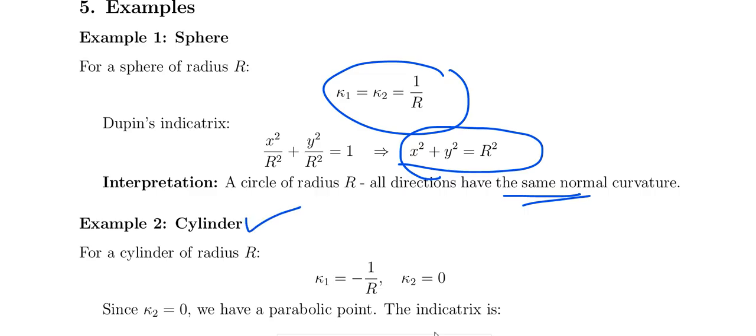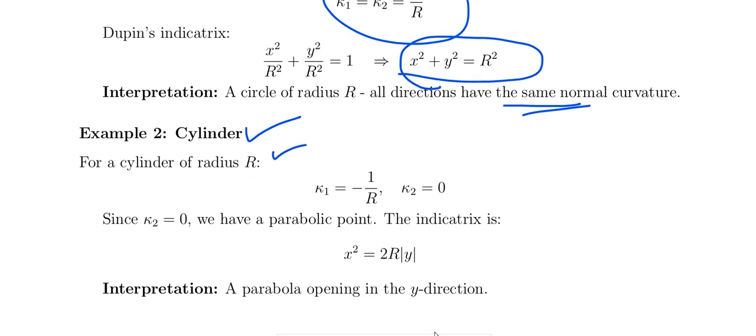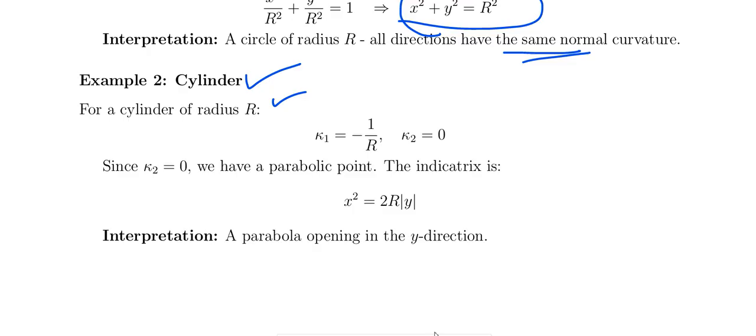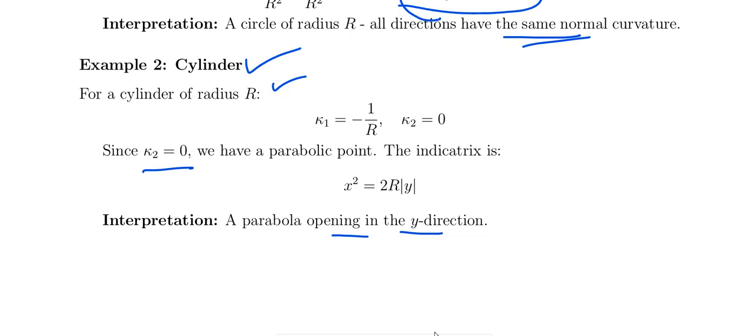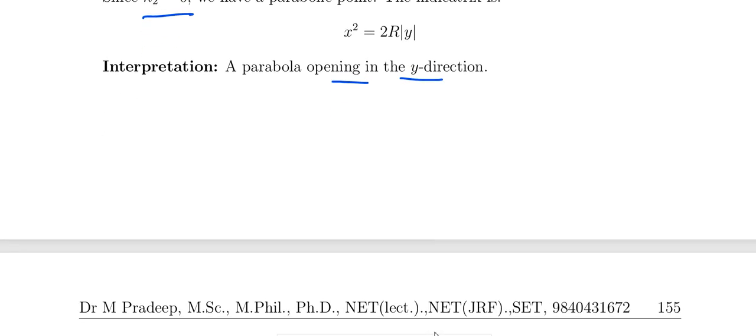Another example is the cylinder of radius r, then kappa 1 equals minus 1 by r, and kappa 2 equals 0 for this cylinder. Since kappa 2 equals 0, we have the parabolic point. So the Dupin's Indicatrix is x square equals 2r into mod y. The parabola is opening in the y direction, upward or downward, depending on the y value.